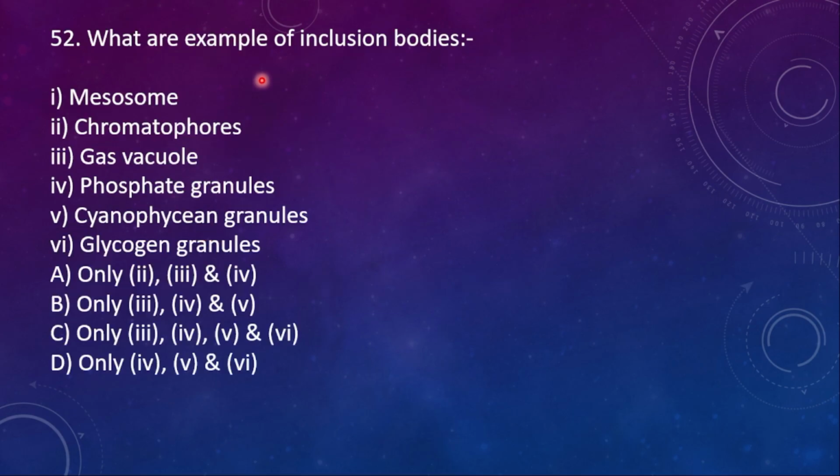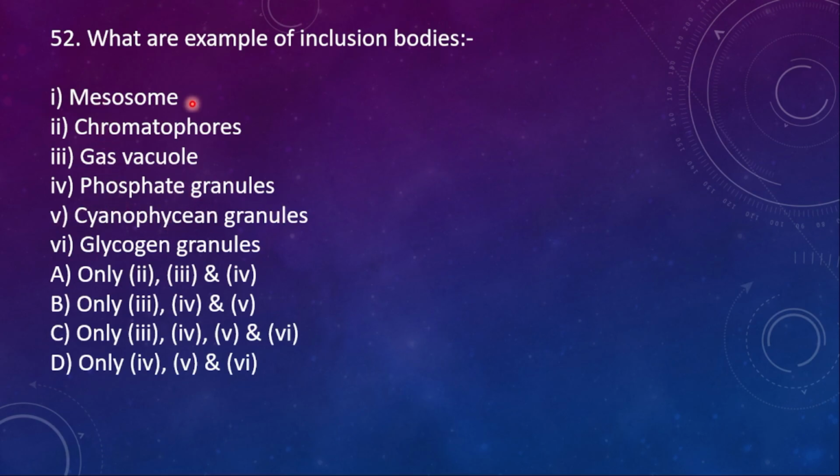52. Which are examples of inclusion bodies? First one, mesosomes. Second one, chromatophores. Third one, gas vacuoles. Fourth one, phosphate granules. Fifth one, cyanophycin granules. Sixth one, glycogen granules. Inclusion bodies are in the form of granules.